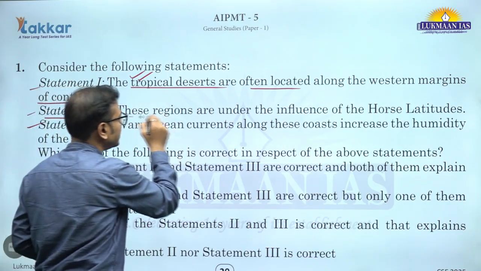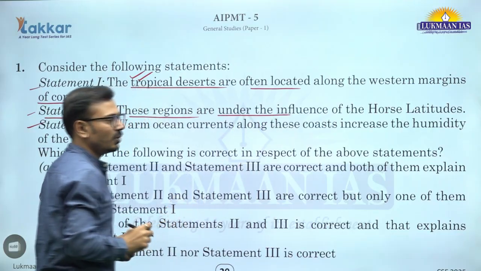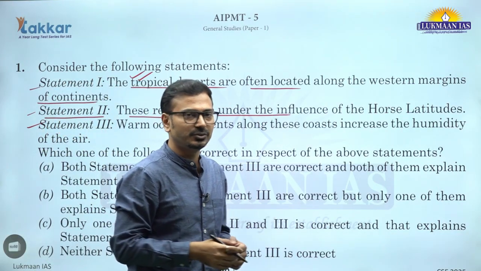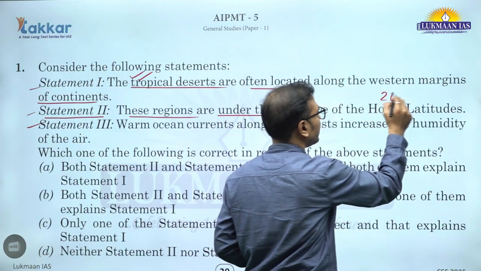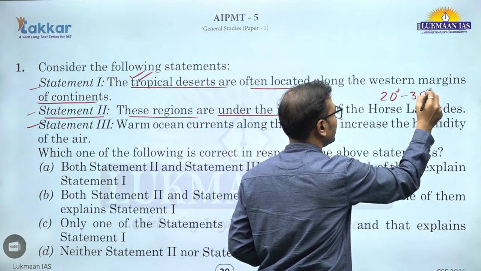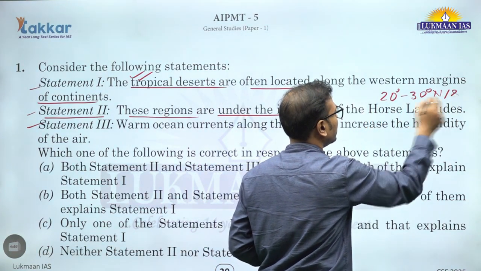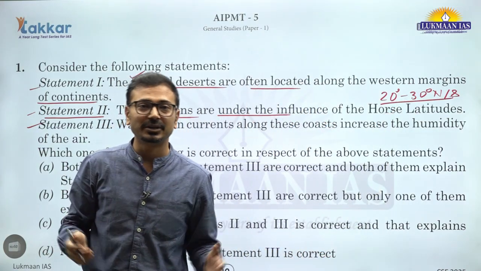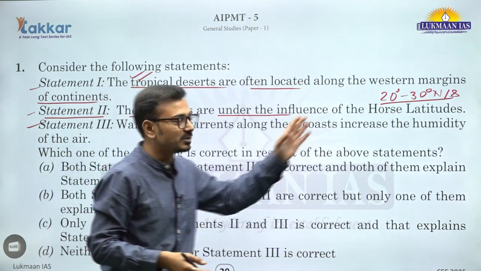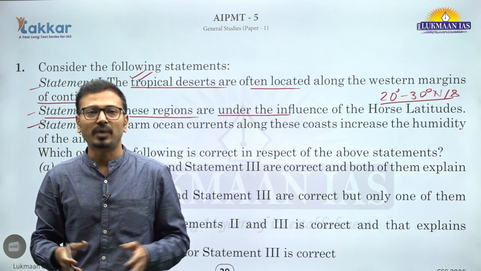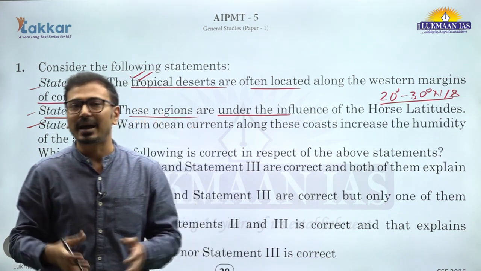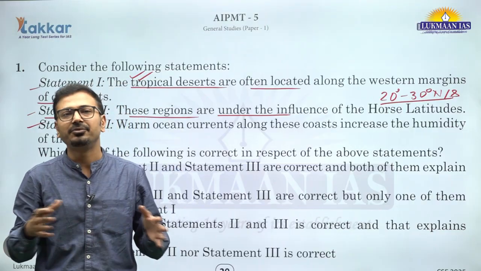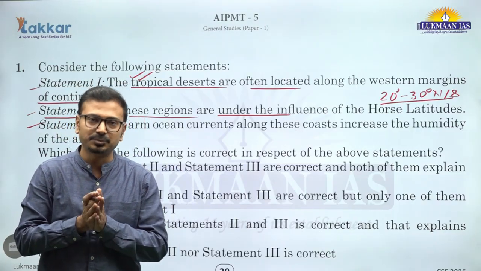ठीक है, तो these regions are under the influence of horse latitudes. अब देखिए हमने डेलिबरेटली हॉर्स लैटिट्यूड वर्ड यूज किया है. 20 to 30 ये नहीं लिखा है, 20 to 30 डिग्री नॉर्थ एंड साउथ. अगर ऐसे लिखते तो आपको डायरेक्टली आंसर मिल जाता कि वो सही है. But these latitudes are also called horse latitudes and you know why, because this is the subtropical high pressure belt and in this region the winds are very feeble, we can say their speed is very low.